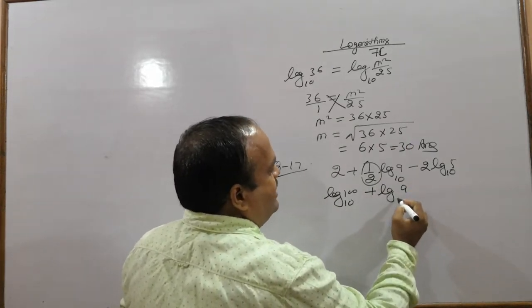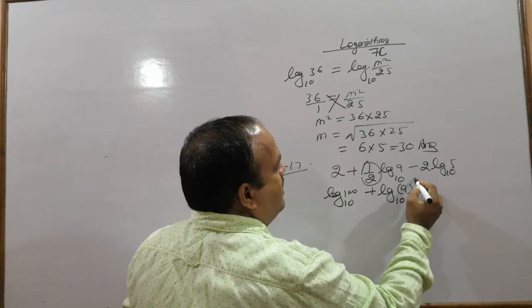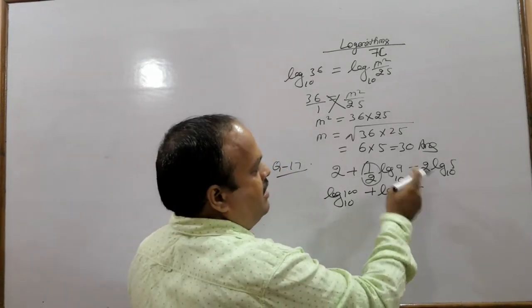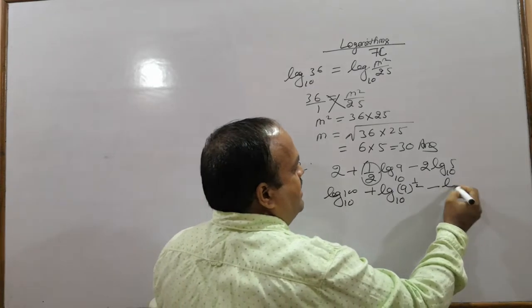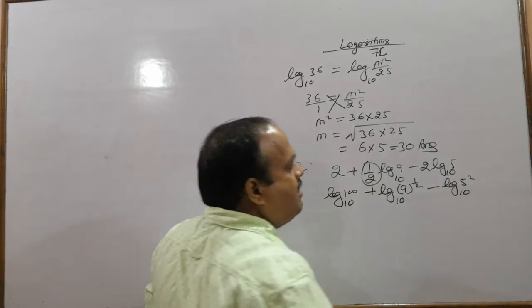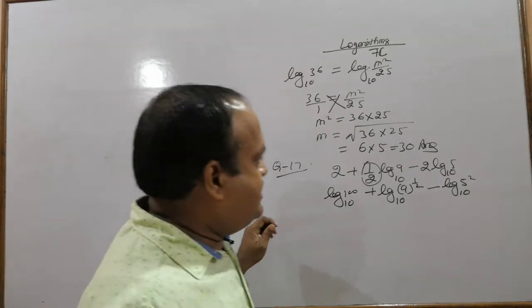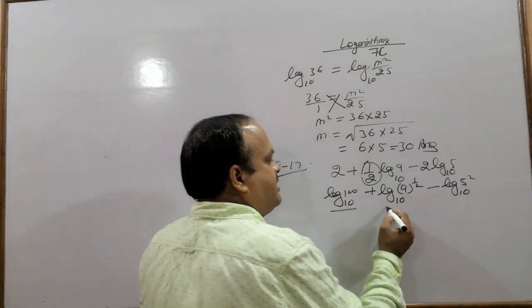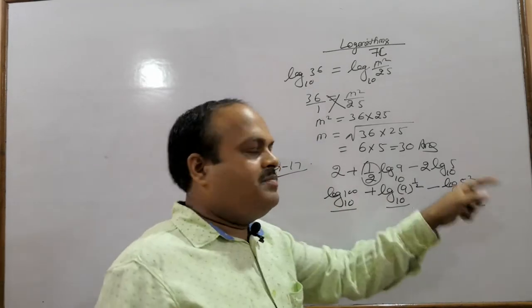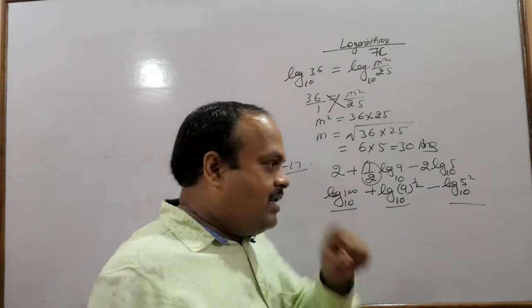So log 9 to the power half, base 10. Similarly, this will change to log of 5 square to the base 10. So we have three terms of log. We can change the three terms of log to a single log.